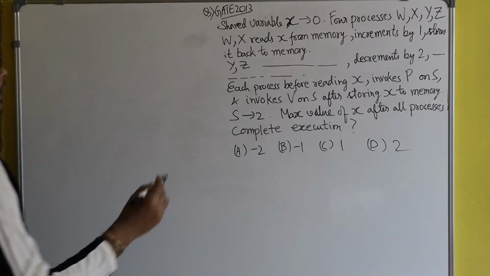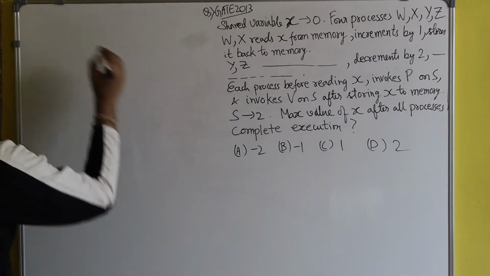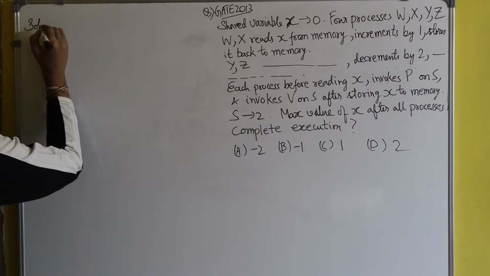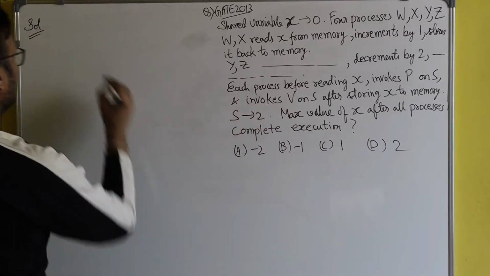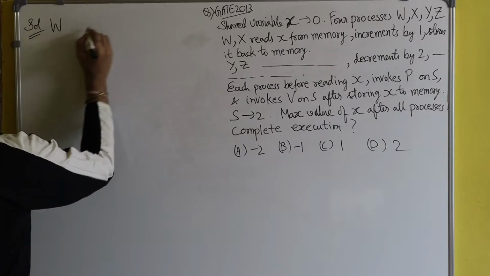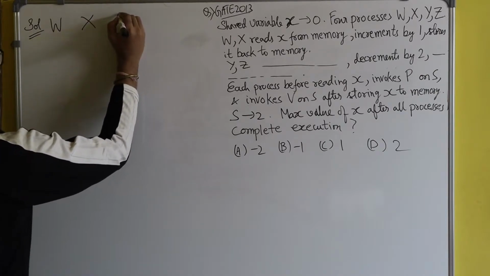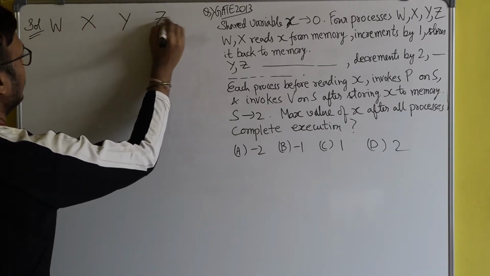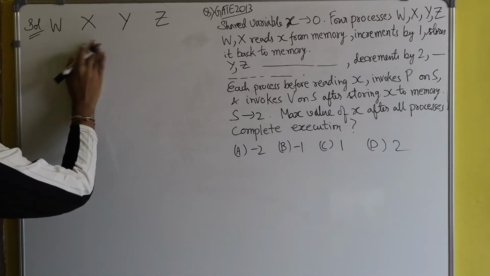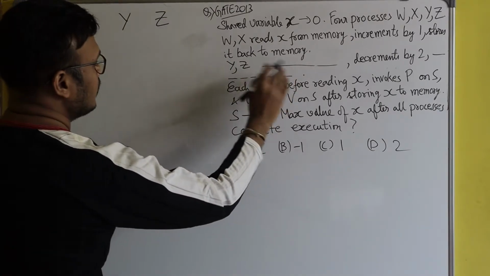Let me explain what's written here. There are four processes: w, then x, then y, and z. The code for w and x is the same.